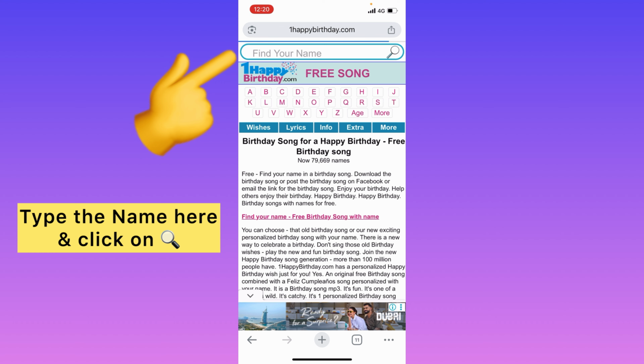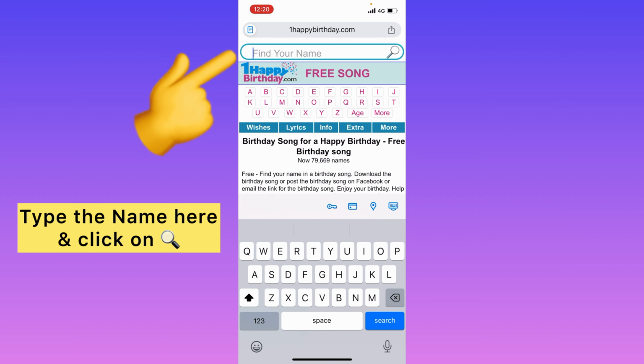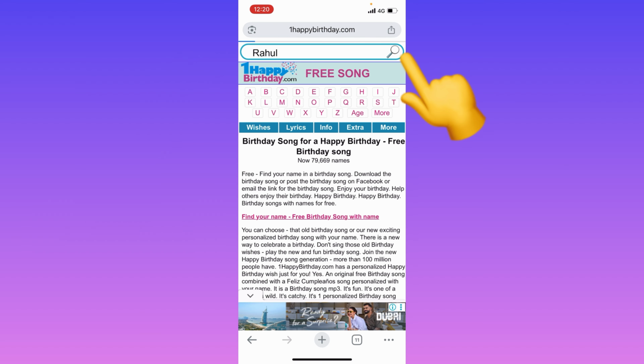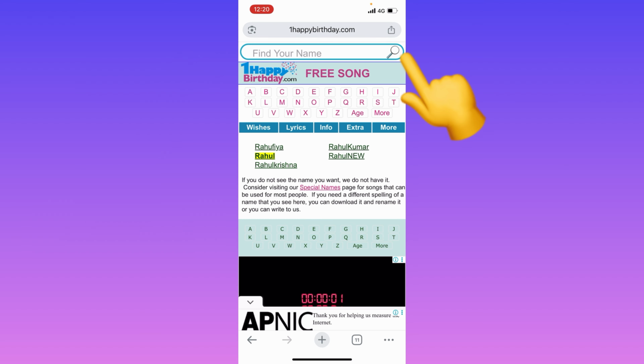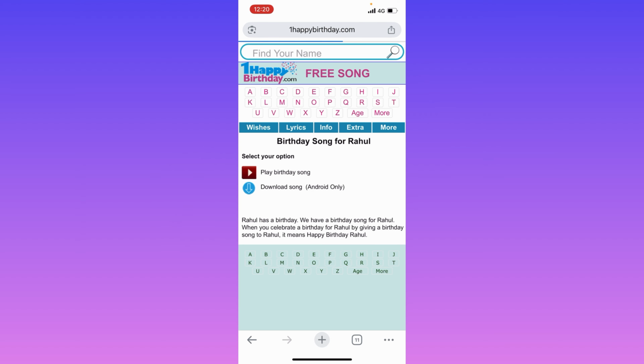So open any browser and search for "birthday one", and here you need to select the first website. Here you can see, now find your name. Here you have to write the name for which you want to make this song. Click on search. Here you will see 5 names. Select this yellow highlighted one.